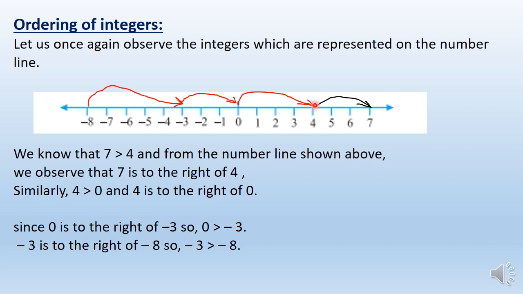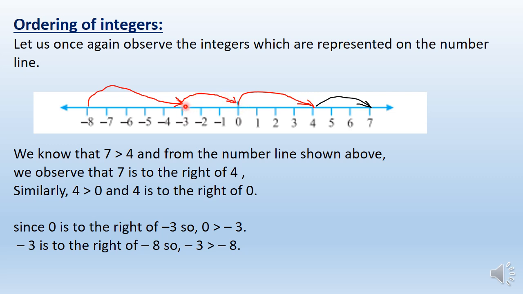Similarly, 4 is greater than 0. Is it? So 4 is to the right of 0. Whichever numbers are greater, they are to the right of 0. Clear? Now, since 0 is to the right of minus 3, see 0 and minus 3, 0 is to the right of minus 3.